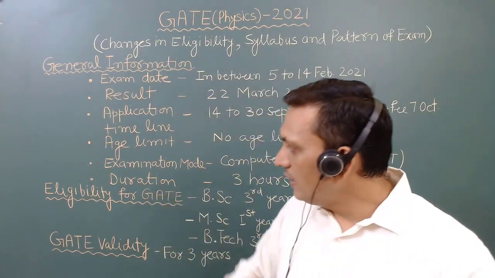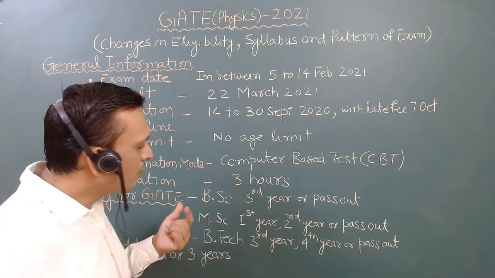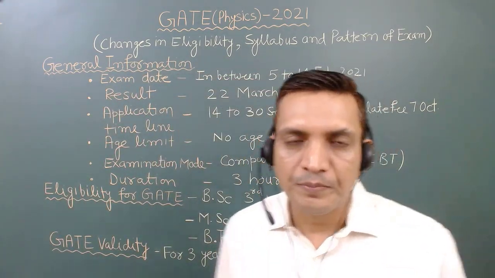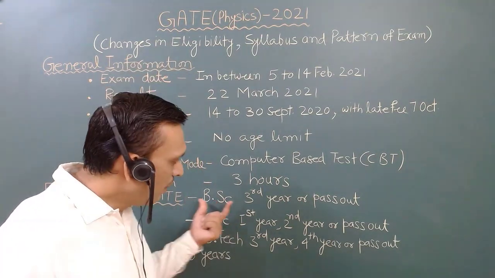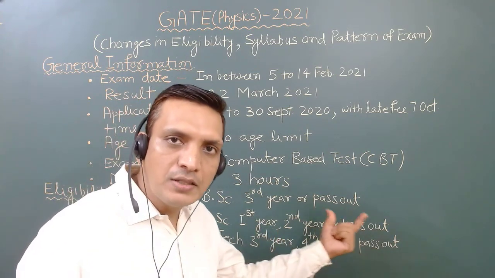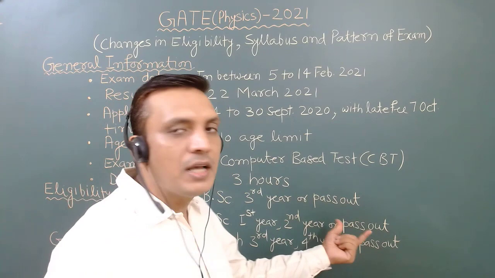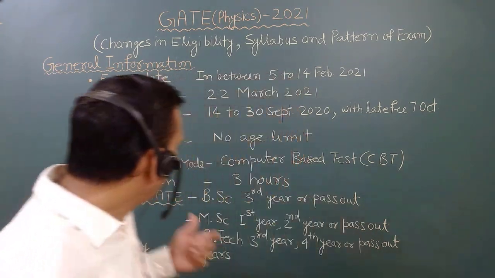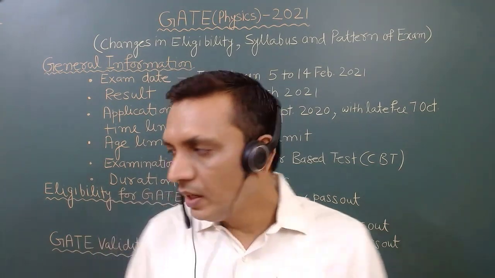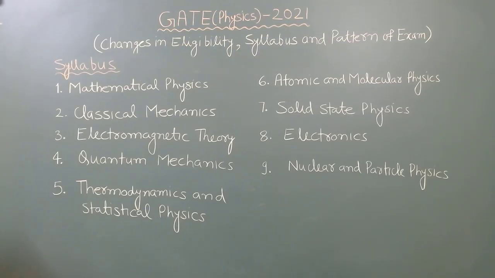Now let us see what is the change in the eligibility criteria. Previous year they had not allowed BSc third year, MSc previous year and BTech third year students. But this year they have also allowed BSc third year and pass out students, MSc first year, second year and pass out students, and BTech third year, fourth year and pass out students can appear. So these are the eligibility criteria for GATE 2021, and this GATE score is valid for 3 years.